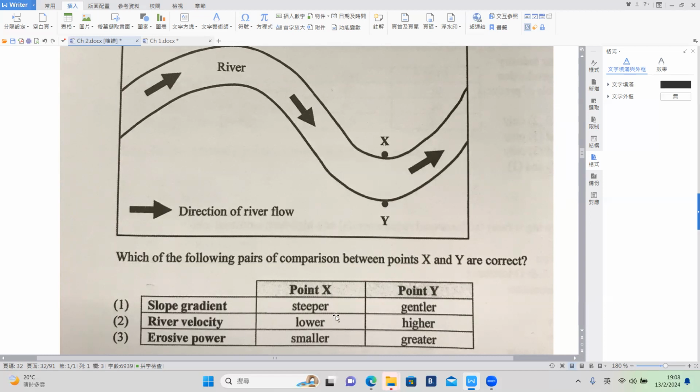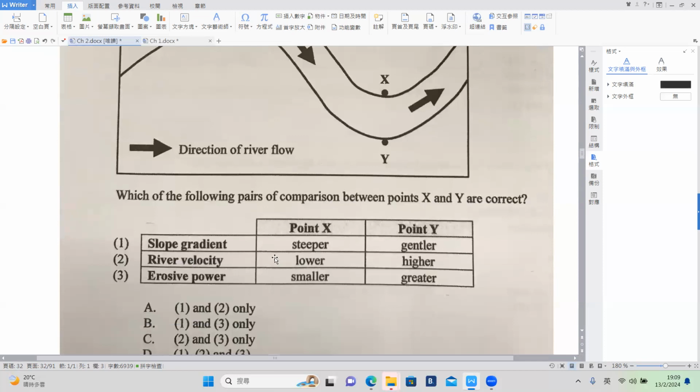Then accordingly, if we are having stronger, faster velocity, Y is having a cliff because there is more erosion. Then Y should be steeper instead of gentler for number 1. Okay, X, since there are more obstacles, there should be more deposition. So it should be gentler. Then accordingly, number 1 is not correct.